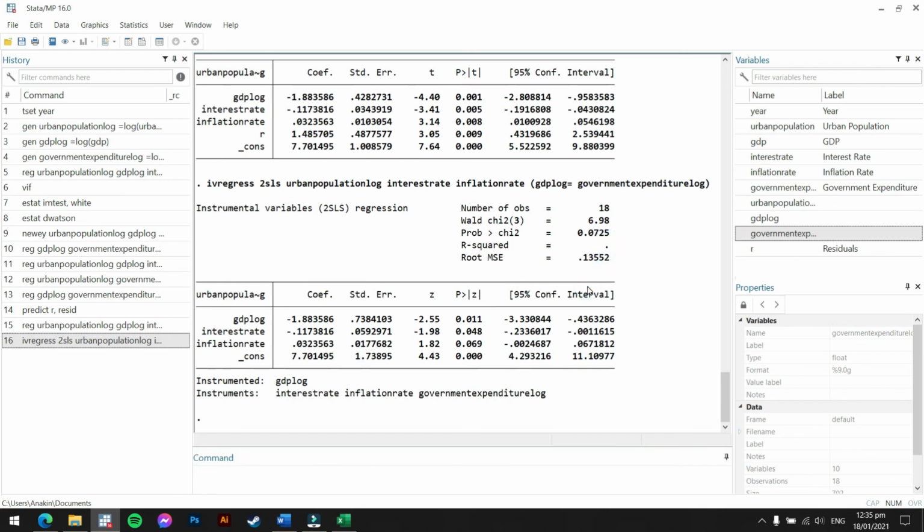So that's it. That's our final estimates. Doing all the steps for testing for valid and strong instruments, then Hausman's test, and then the ivregress 2SLS model.